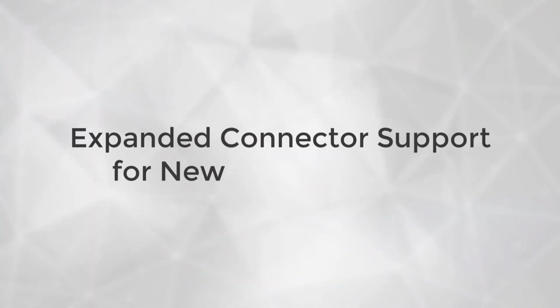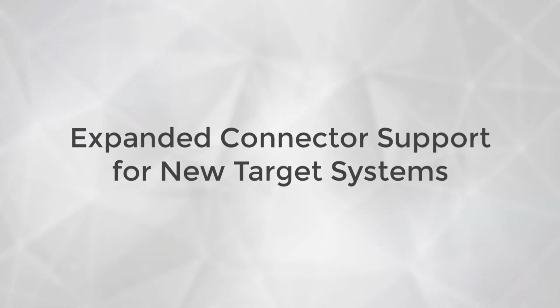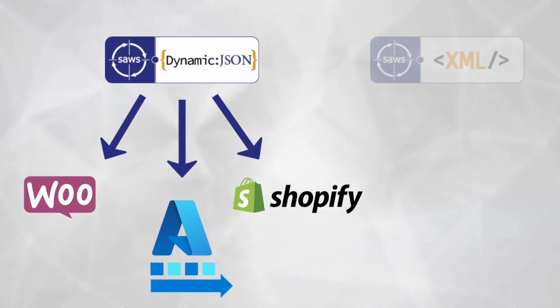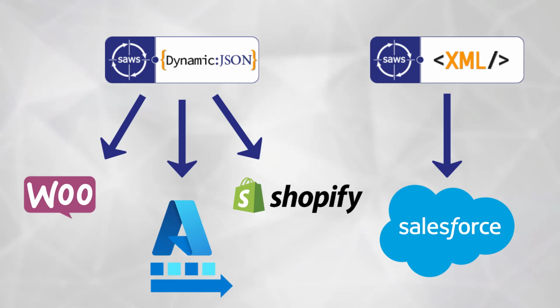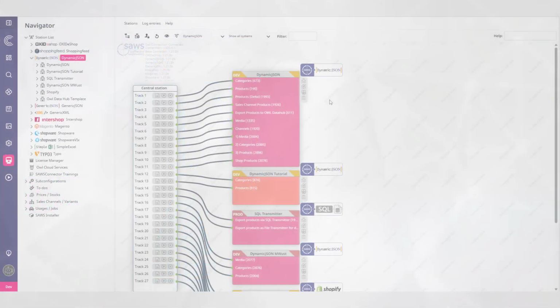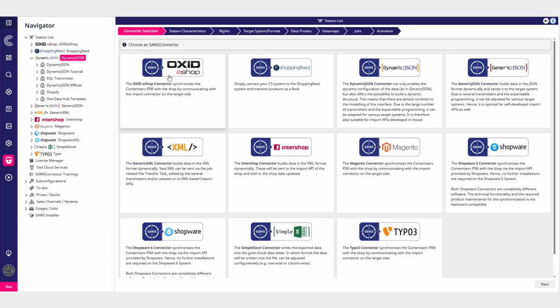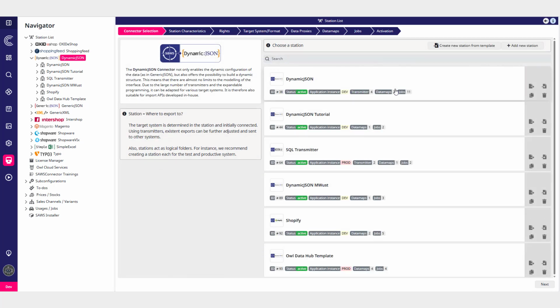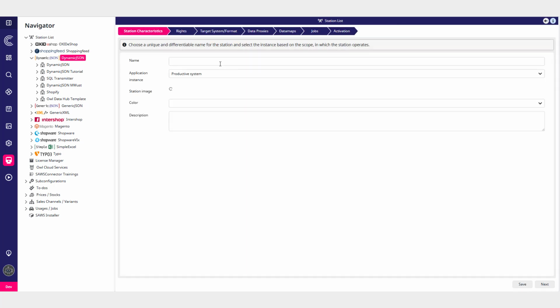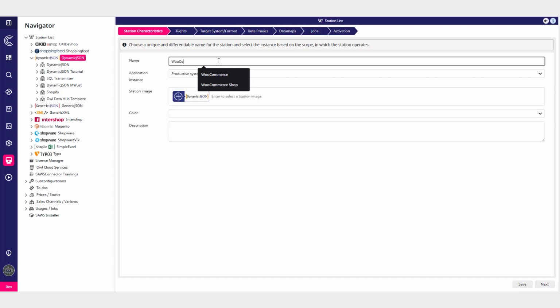Expanded connector support for new target systems. Our existing connectors have been significantly expanded to support and streamline connections to a wider range of target systems. We've added a WooCommerce transmitter to the dynamic JSON connector, enabling seamless integration with the popular open source e-commerce platform. To help you get started, a public station template is available in the OWL cloud.